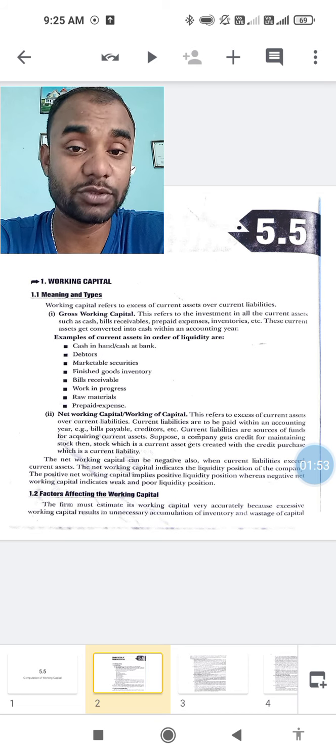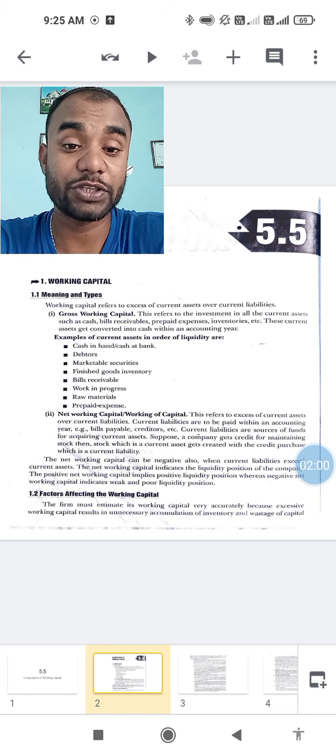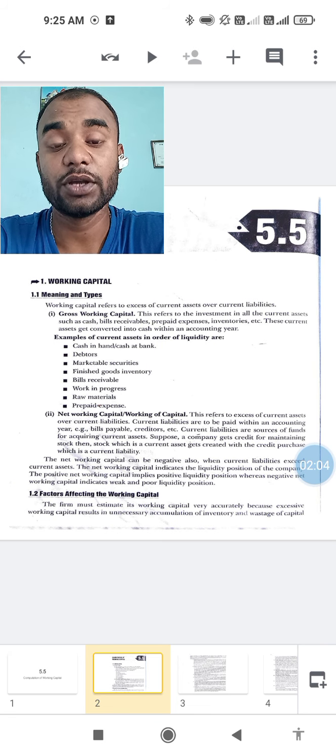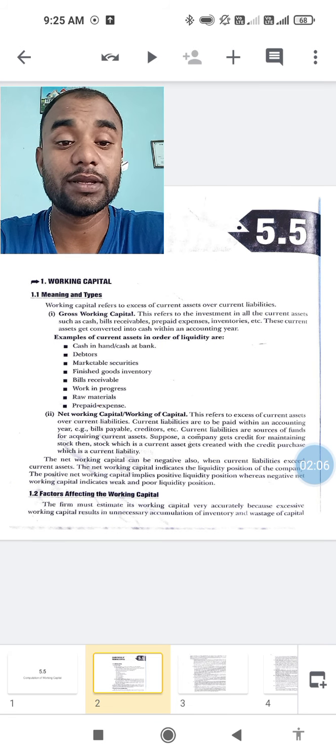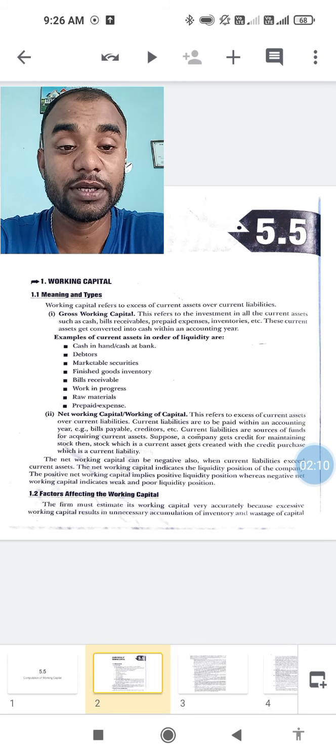Current assets, which means short-term, quick, liquid assets, can be converted into cash very easily.